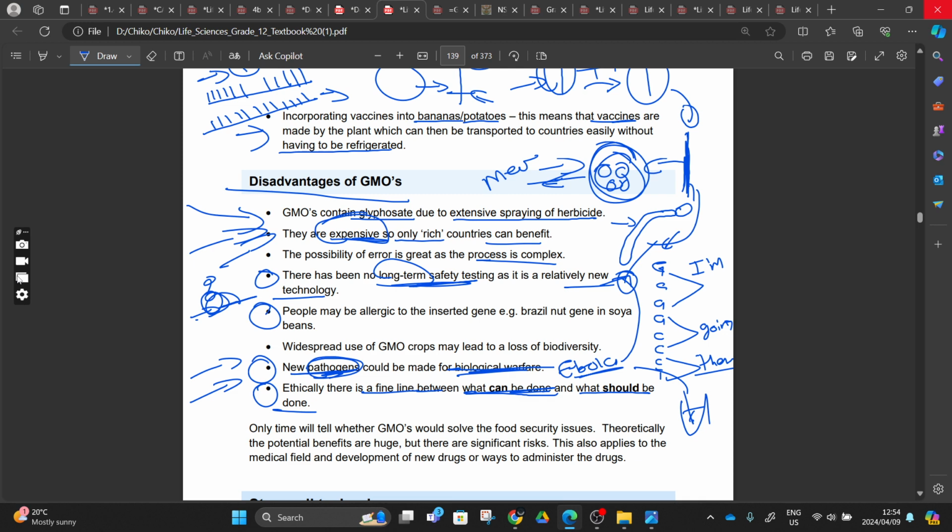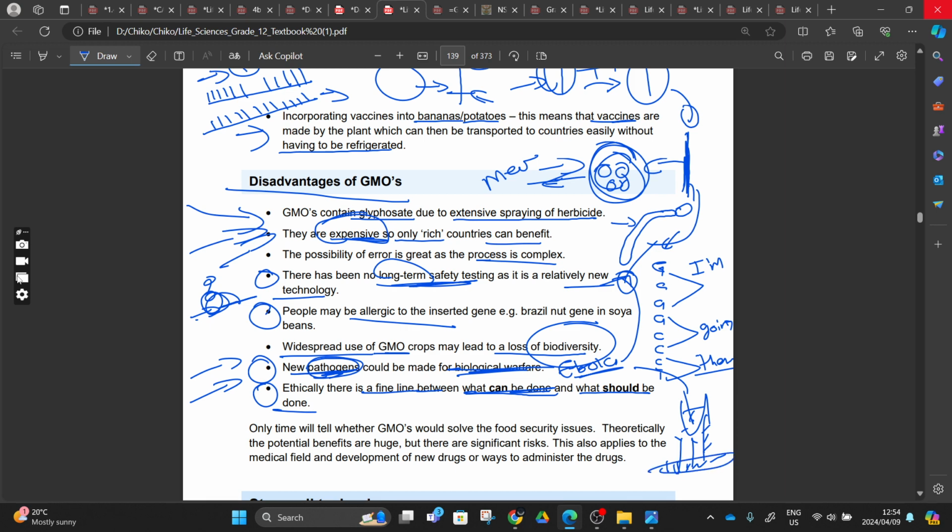And then we have people who may be allergic. I talked about this. And then widespread use of GMOs may lead to loss of diversity. So you might find that with widespread use of genetically modified crops, now we have plants that are resistant to certain diseases, and then those plants cross-pollinate with others, and now we end up having one type of plant in the whole world, right? You don't find diversity in those plants. You don't find those red plants that you find down there because they were killed or something like that, right?